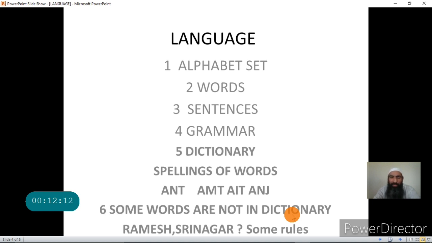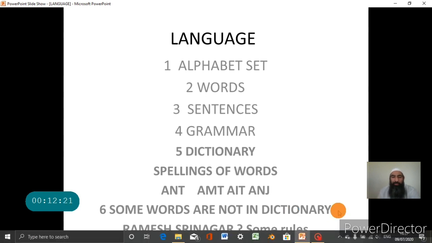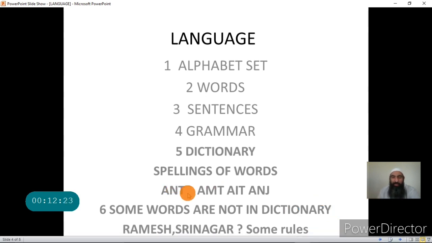If we don't write the word with a proper spelling, we can know from the dictionary what the correct spelling is. For example, if I am writing the word aunt, the right spelling is A-N-T. Somebody may write A-M-T, somebody may write A-I-T, somebody may write A-N-J. So instead of N, he has written M, instead of N, he has written I, and instead of T, he has written J. But these words are not correct. Why? Because the correct spelling is A-N-T.